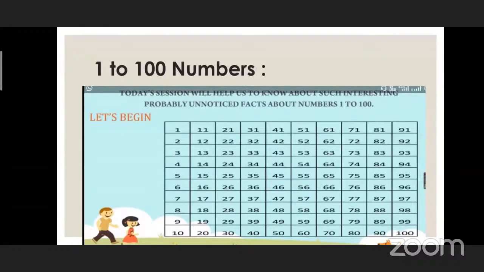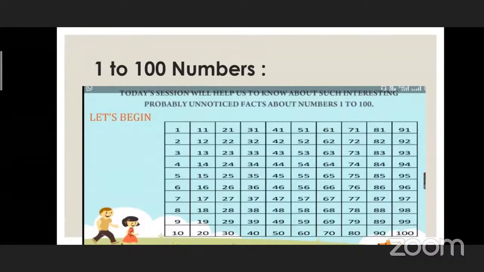What are the features of 1 to 100 numbers? How many times do they appear? How many times does the zero appear? How many times does 1 appear between 1 to 100? Don't you think it will be fun? Yes, it will be fun.